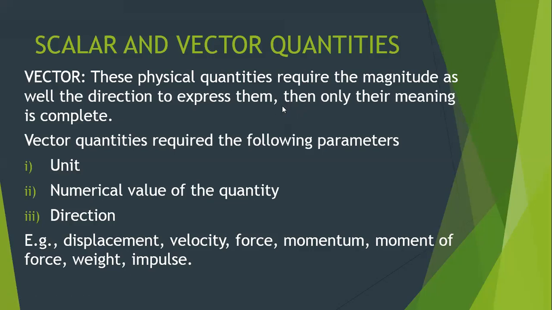Whenever I explain displacement and velocity, and in the next chapter force, weight, momentum, and impulse, you will come to know that whenever I explain these quantities, I will always talk about the direction of that quantity. So displacement, velocity, force, momentum, moment of force, weight, impulse, and many more, these all are examples of vector quantities.